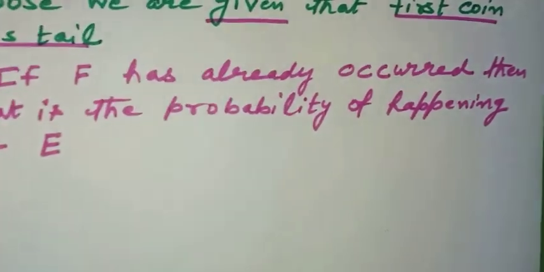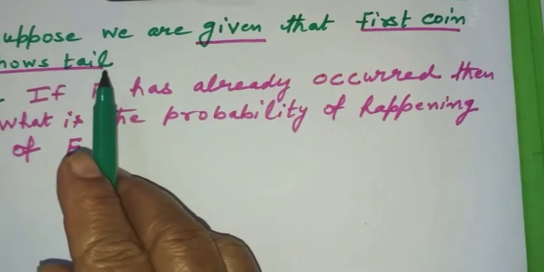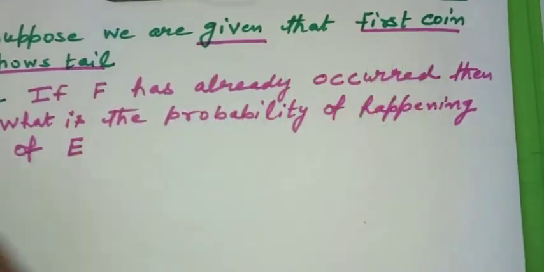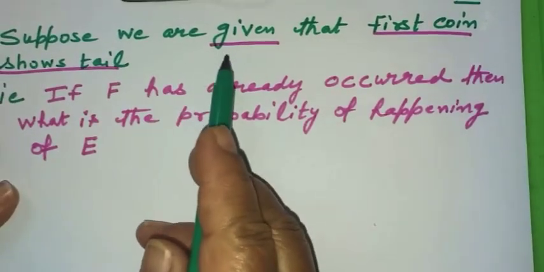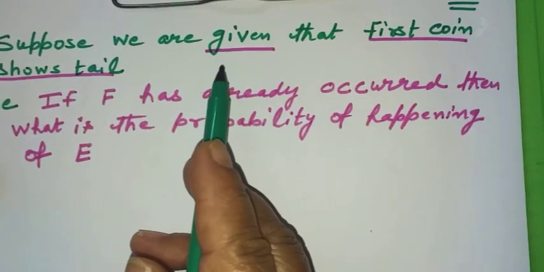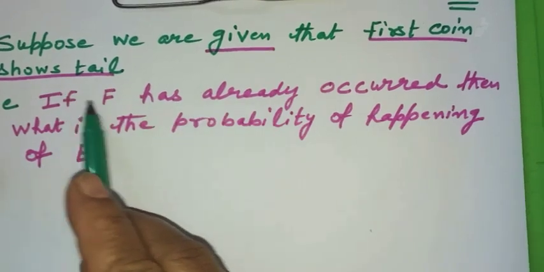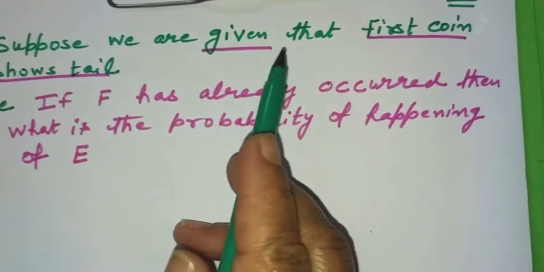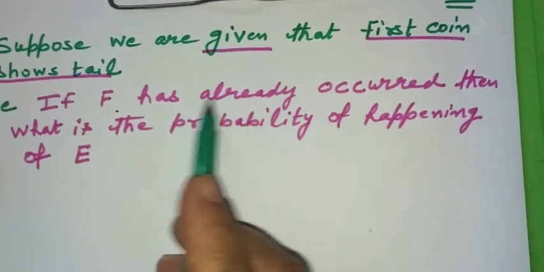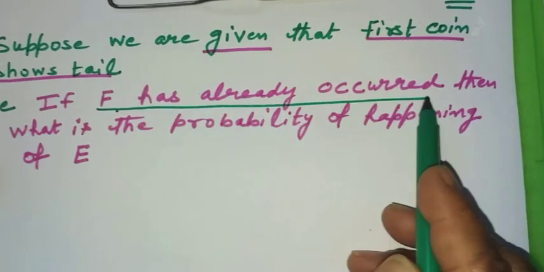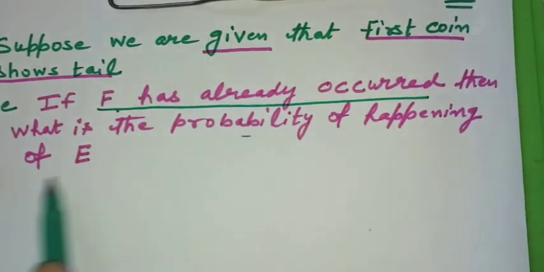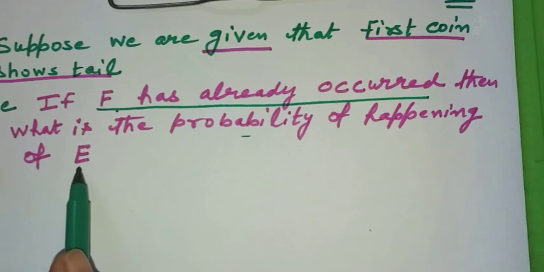Now let us consider some other situation. Suppose we are given that first coin shows tail. That means F has already occurred. It is given to you that F has already occurred. Then what is going to be the probability of happening of E?